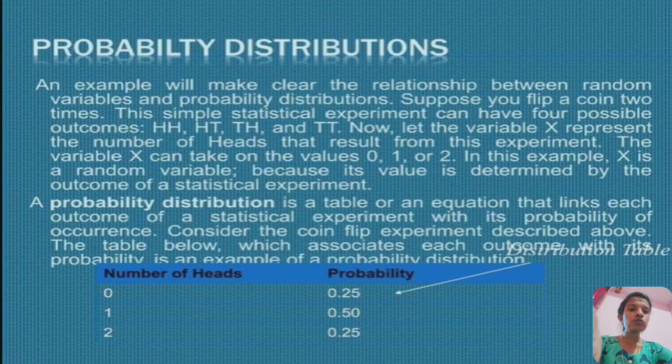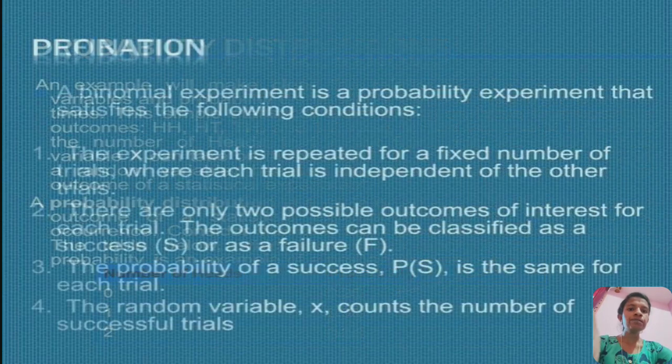A probability distribution is a table or an equation that links each outcome of a statistical experiment with its probability of occurrence. Consider the coin flip experiment described above. The table below, which associates each outcome with the probability, is an example of a probability distribution. Number of heads 0, where probability is 0.25. Number of heads 1, where probability is 0.50. Number of heads 2, where probability is 0.25.